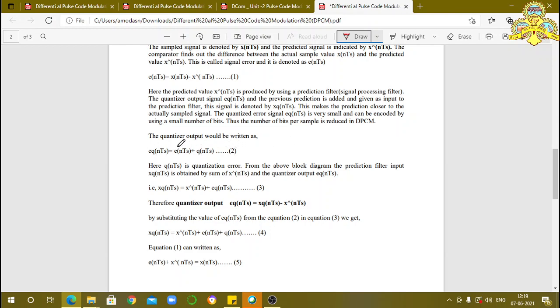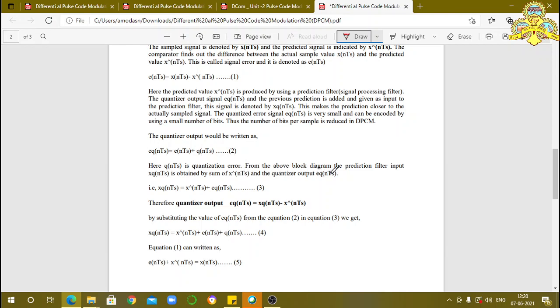Now we consider the equation. The quantizer output can be written as eq(nTs) is equal to e(nTs) plus q(nTs). What is this? q(nTs) indicates the quantization error. We have a small amount of quantization error that is represented as q(nTs). This e(nTs) is the actual quantizer input, and along with that we have some error, that is q(nTs). Here q(nTs) is the quantization error. This is equation 2.